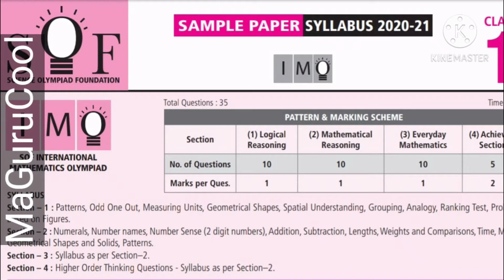You can go through the syllabus which has been mentioned here. You can take a screenshot of this particular screen which is available to you under the syllabus. Under section 1, what is the syllabus, section 2 what is the syllabus, section 3 and section 4 what is the syllabus. Once you have taken the screenshot of this, we will go ahead with the sample question paper for section 1.